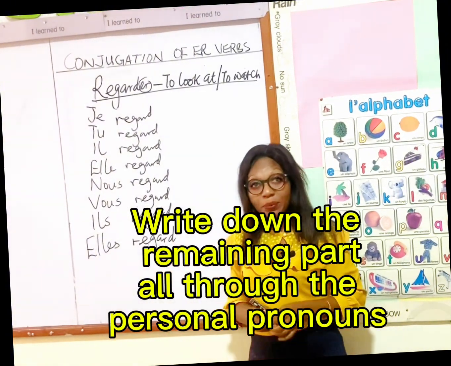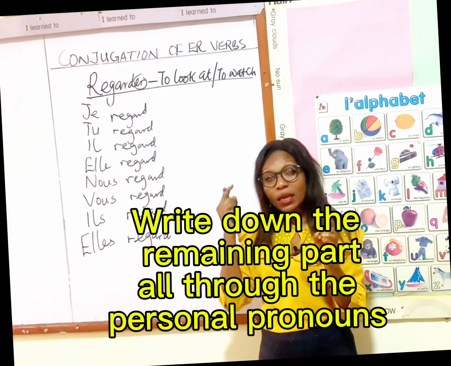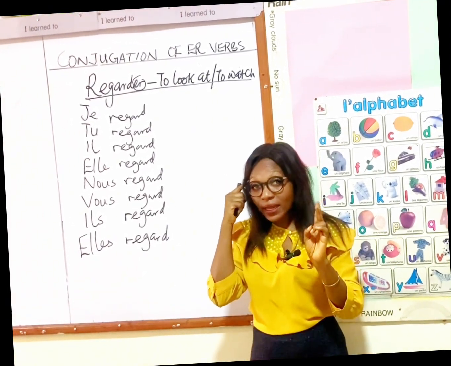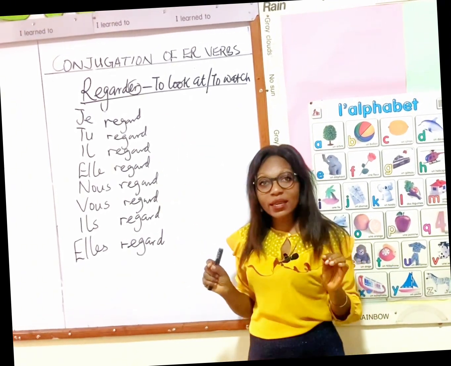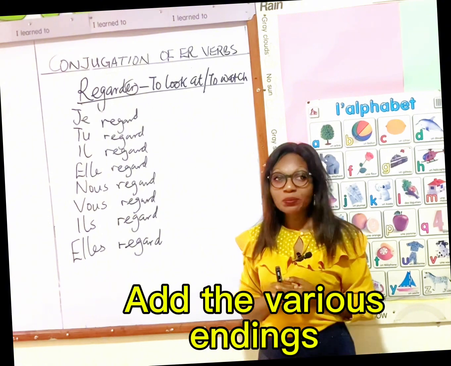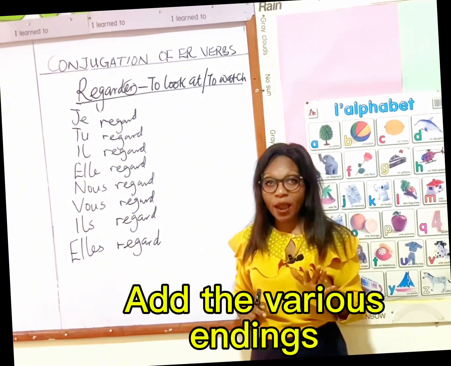So remember the first step. Write down the personal pronouns. Imagine that the ER are not there. Write down the remaining parts all through the personal pronouns. And the last thing is to add their various endings, which is constant for all ER verbs.